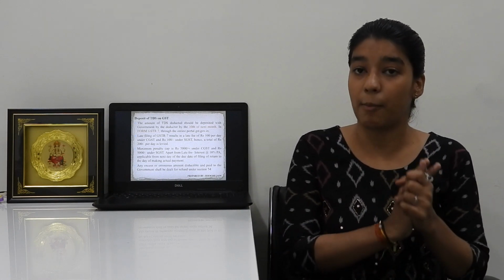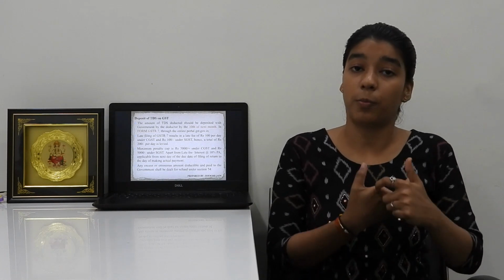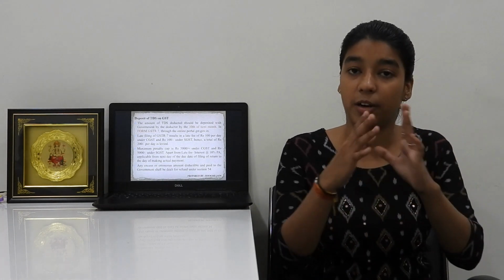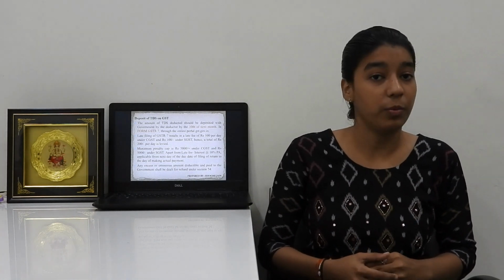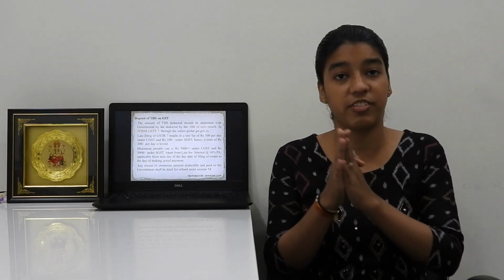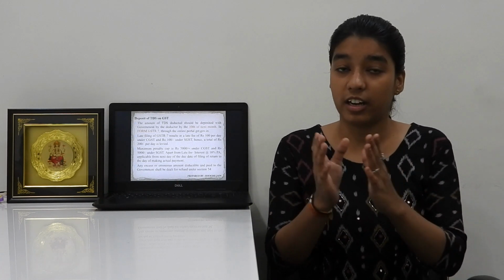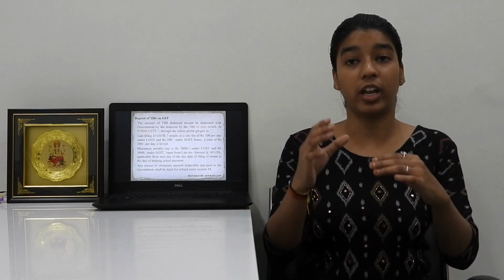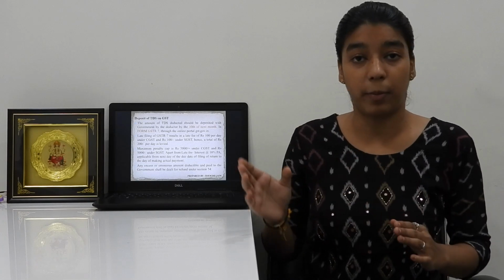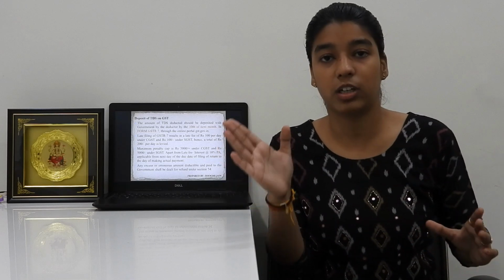If we fail to deposit the amount to the government, then there is a late filing fee of ₹100 per day in the CGST and ₹100 per day in the SGST. That is a maximum of ₹200 per day. But the late filing fees cannot exceed ₹5,000. Along with late filing fees, there is interest at the rate of 18% starting from the due date of payment to the government, up to the actual payment made to the government.